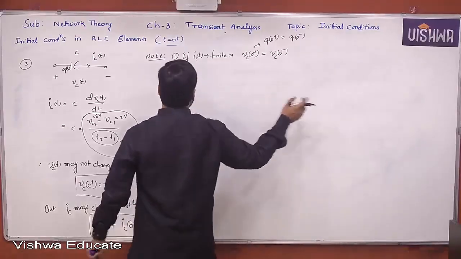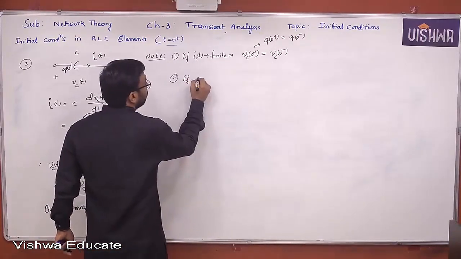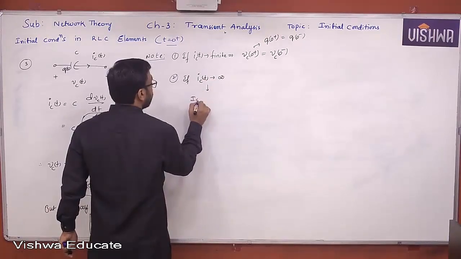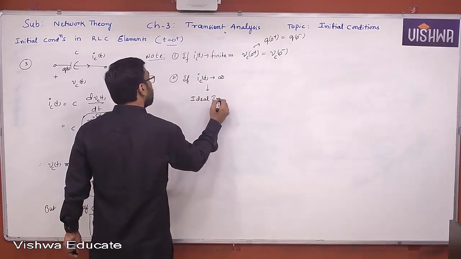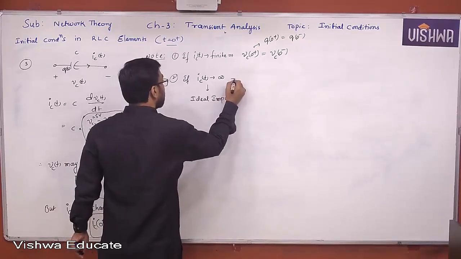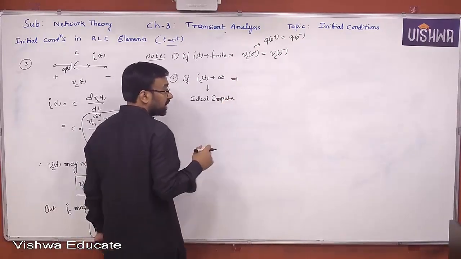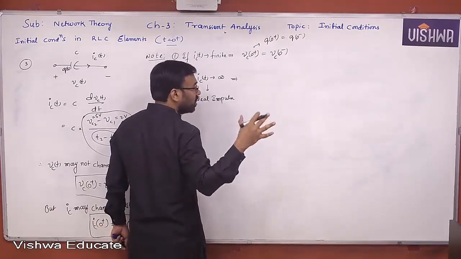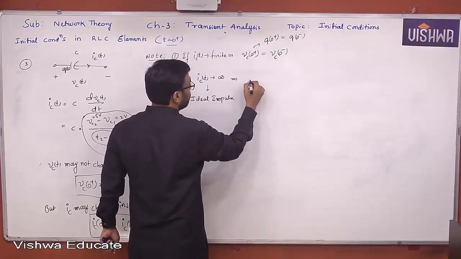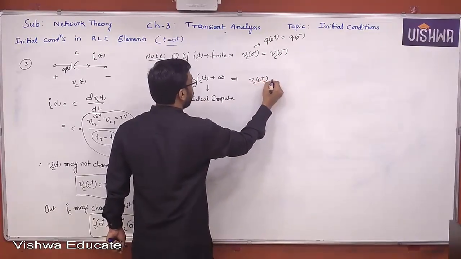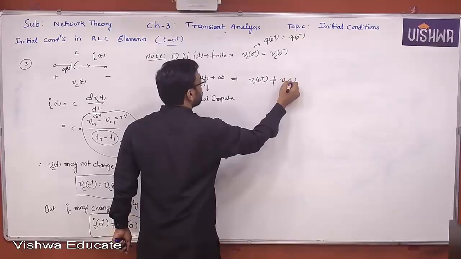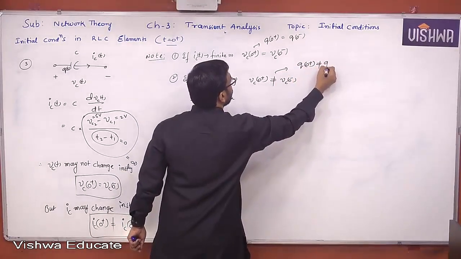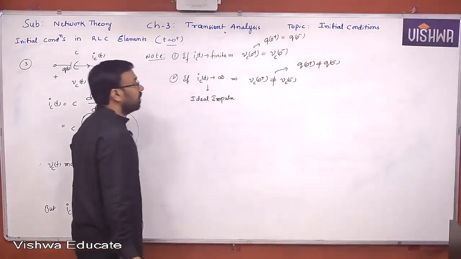If Ic of t is infinite, nothing but an ideal impulse, then Vc of 0 plus may not be the same as Vc of 0 minus. So Q of 0 plus may not be equal to Q of 0 minus. That's it. It's a very, very important point. There are some special problems involved with these conditions, which is why I am discussing them in detail. One should know all this to solve those special problems easily, in one or two steps.